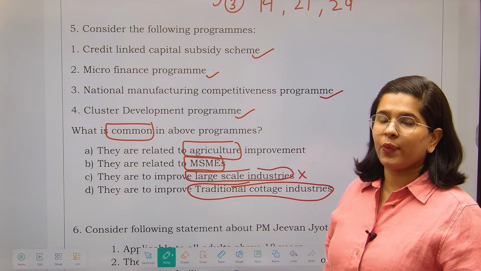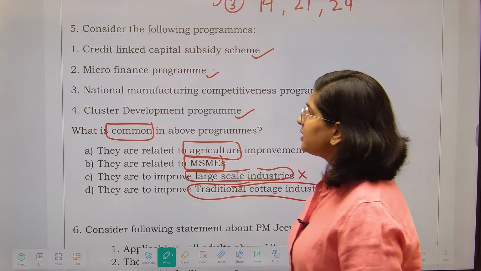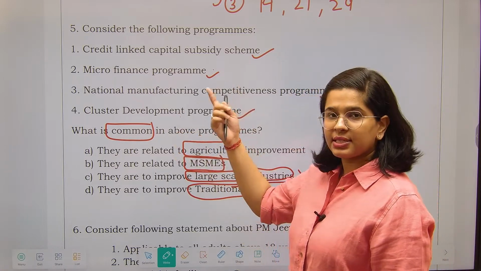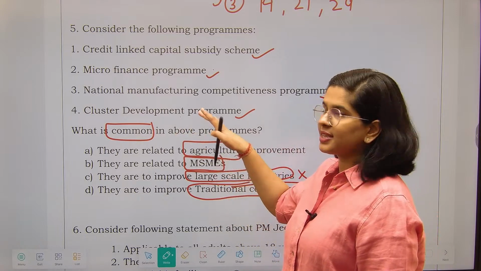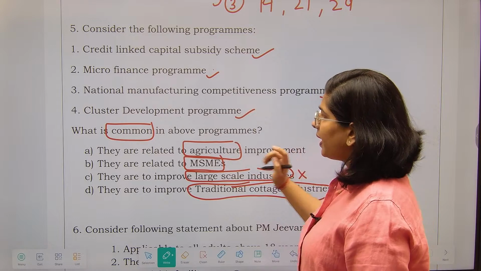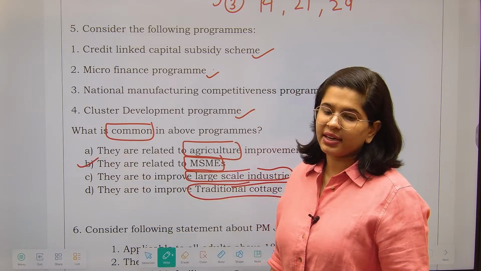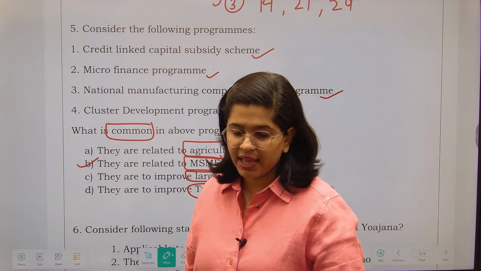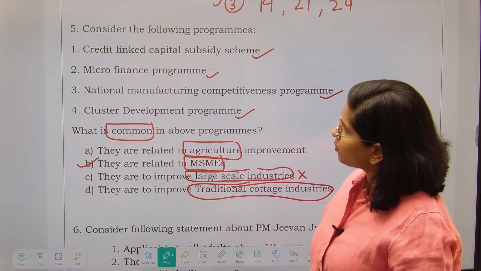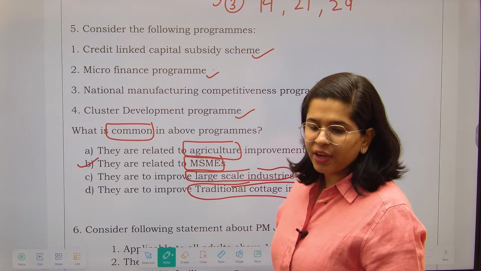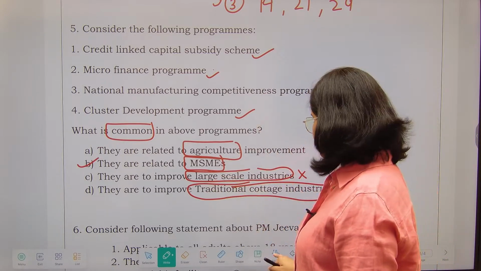So for such kind of questions, having broad knowledge is required, and that is why cluster development, this is a scheme by Ministry of MSME. Even if you know that okay, this is the scheme of Ministry of MSME, you will be able to know that they are related to the MSME. We have seen that the credit linked capital subsidy schemes, they have also been provided to the MSME units. Microfinance programs have also been provided. Fine. So such kind of things are there for the MSME units, and all these schemes are related to MSMEs.